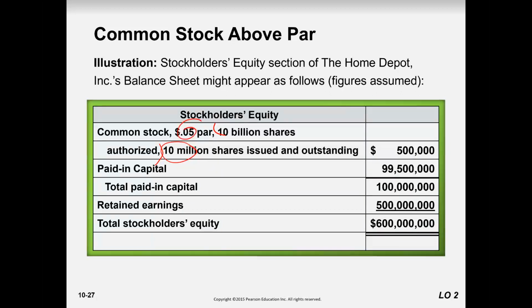So 10 million multiplied by 0.05 is 500,000 in dollars. And additional paid in capital is 99.5 million, so the answer is 100 million. Retained earnings we write below the paid in capital and common stock, and our total shareholder equity would be 600 million.